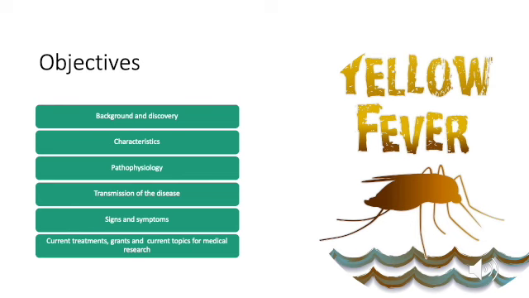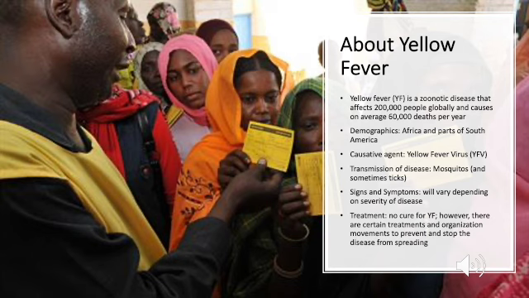The main objectives for this presentation are to learn about the background and discovery, characteristics, pathophysiology, transmission of the disease, signs and symptoms, current treatments, grants, and ongoing research for yellow fever. Yellow fever is a zoonotic disease that affects 200,000 people globally and causes on average 60,000 deaths per year. This disease is mainly seen in Africa and parts of South America.